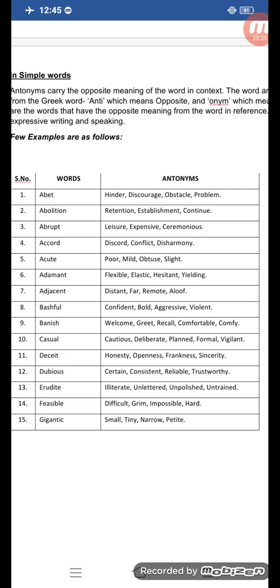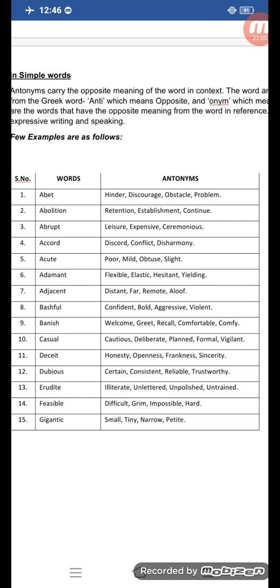Abolition, opposite retention. Abrupt, its opposite is leisurely or ceremonious. Accord, its opposite is discord or conflict. Acute, its opposite is mild. Adamant, flexible. Adjacent, distant, far. Bashful, opposite is confident or bold.